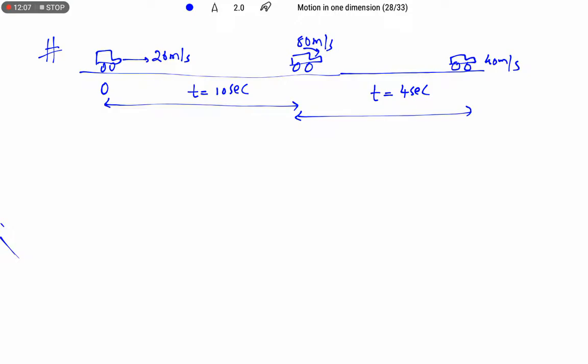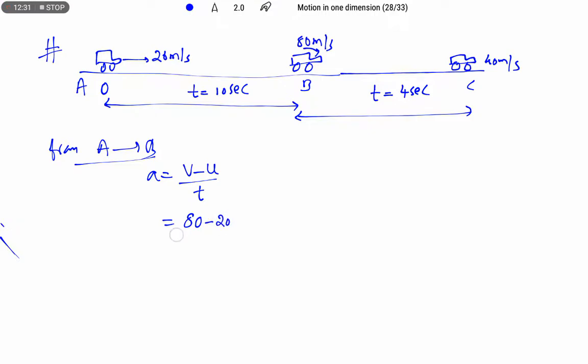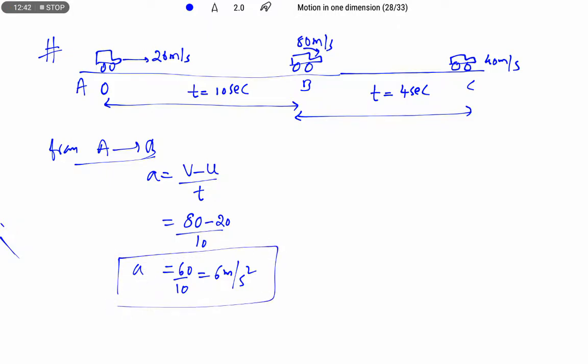Let us find. I am giving some points here, A to B and B to C. I am finding the acceleration from A to B. We need to find acceleration, that is final velocity minus initial velocity by time taken. Whatever the velocity at B is the final velocity. At A, initial velocity is 20. So 60 by 10. So acceleration is 6 meter per second square, the acceleration of the body for t equals 0 to 10 seconds.